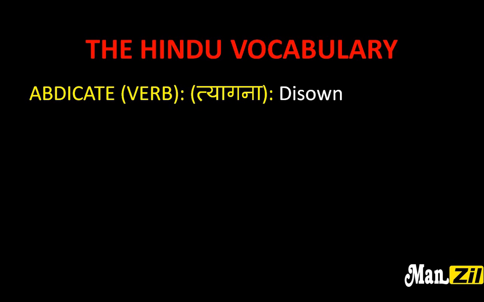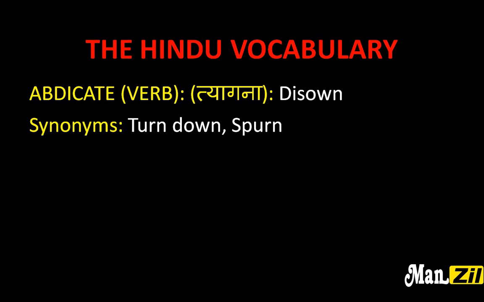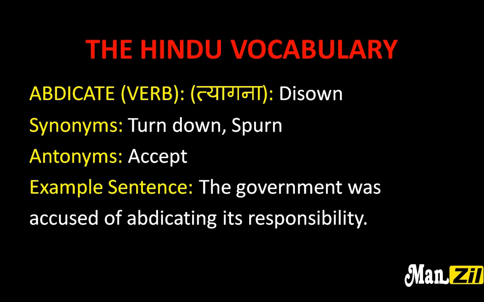Next is abdicate, which is a verb which means त्यागना or disown करना. Synonyms are turn down, spurn. Antonym is accept. Example sentences: the government was accused of abdicating its responsibility.